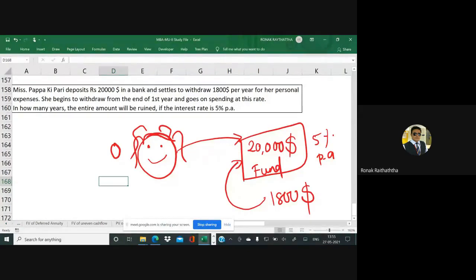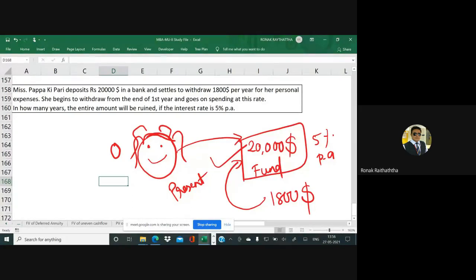That means we want to find the number of years, my friend. Now 20,000 rupees is deposited right now, in the present, and the 1800 rupees withdrawal is an annuity, because she will keep on withdrawing this 1800 rupees at the end of each and every year. So in how many years would this 20,000 rupees be consumed entirely? So 20,000 is the PV we have got, my friend.